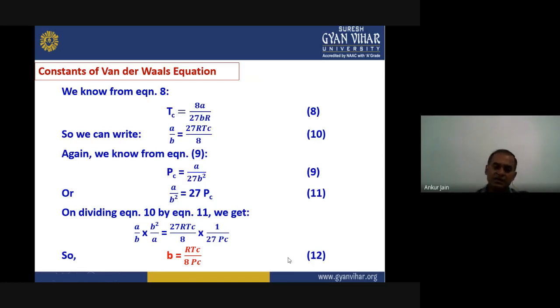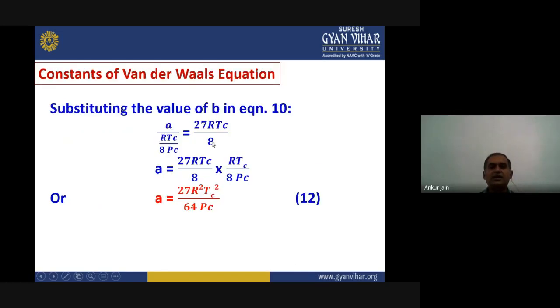Once we get the value of b, we can put this value in equation number 10, and we can write a upon RTc divided by 8 Pc equals 27 RTc upon 8. If we solve this, we will get the value of a as 27 R square Tc square divided by 64 Pc.